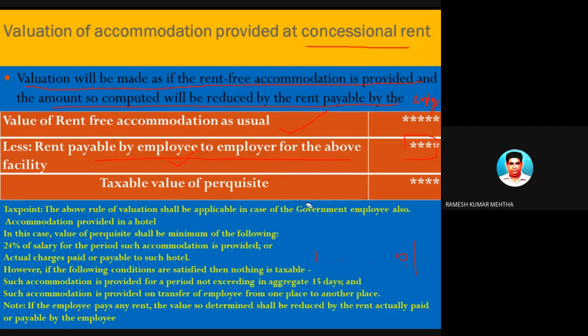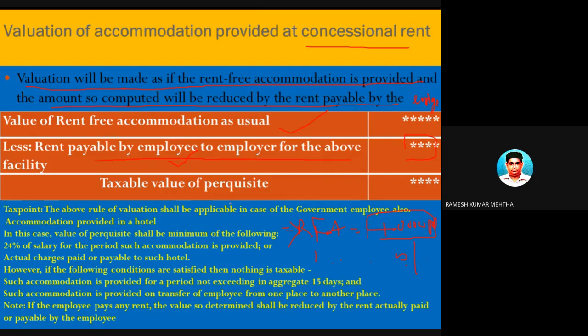Suppose the rent-free accommodation is 40,000 per month. This means if this house were given to a third party on rental basis, you would have got 40,000 rupees. Now, what is the employer doing?